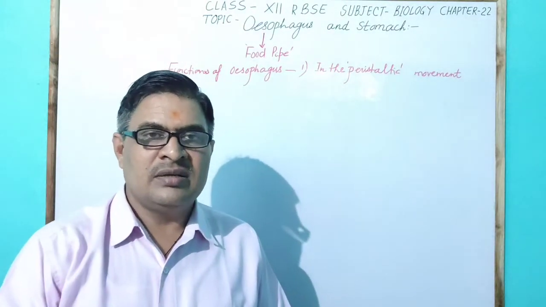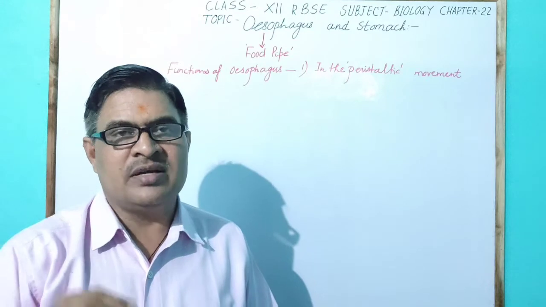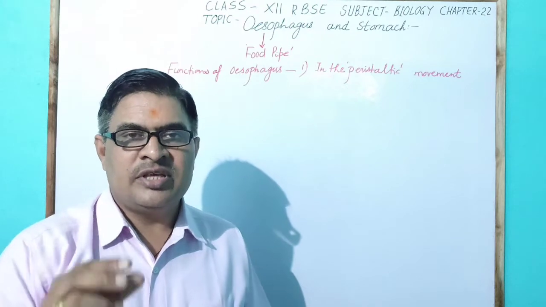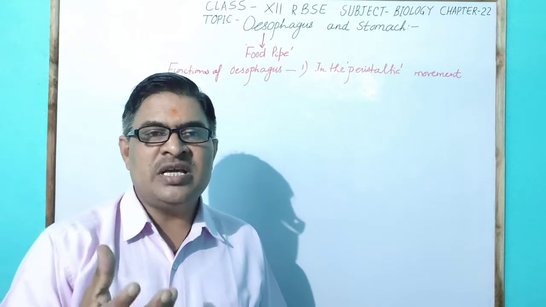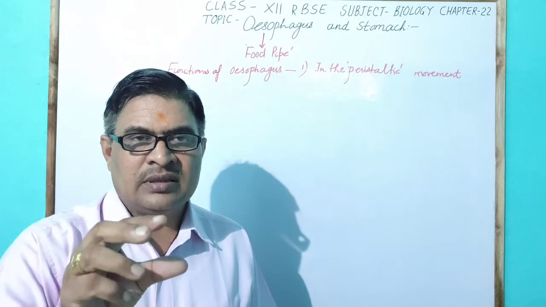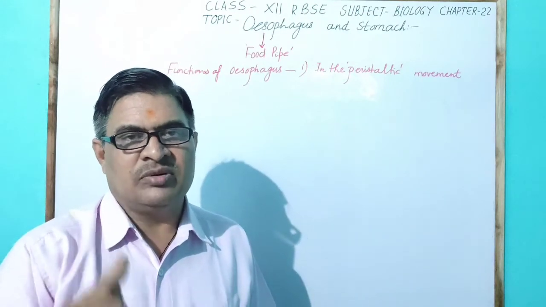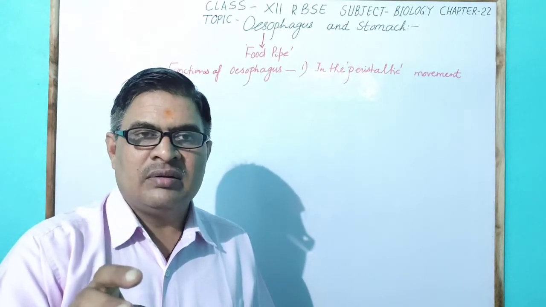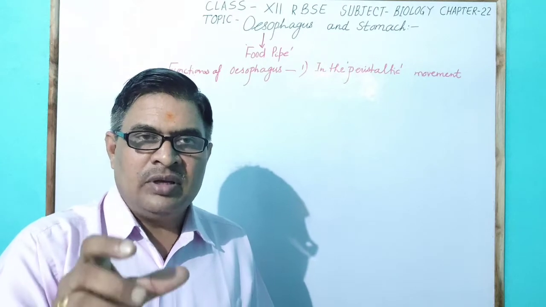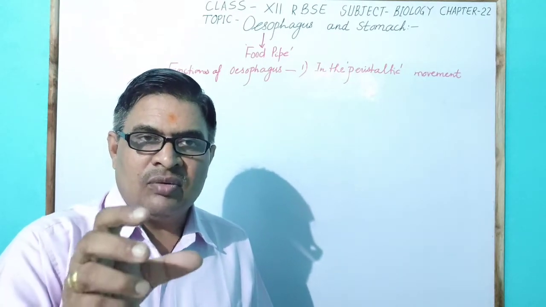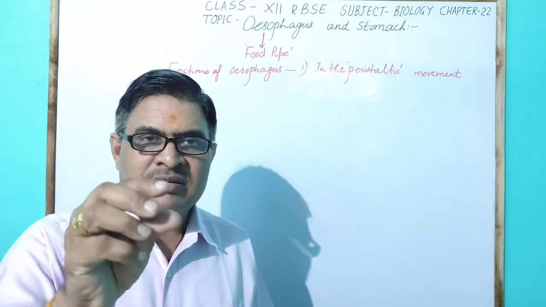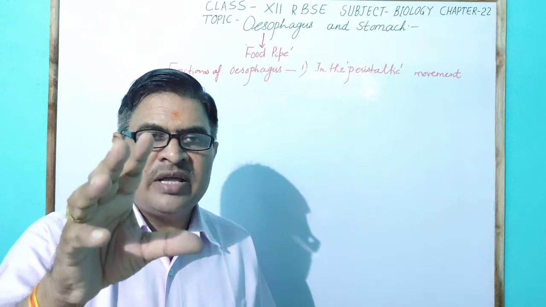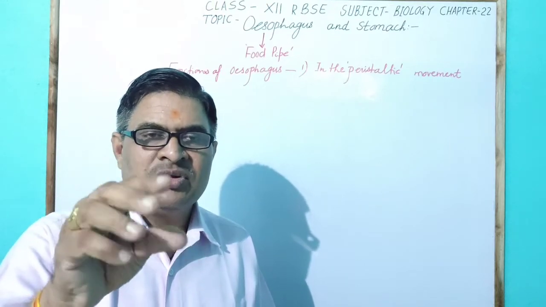When food reaches the oesophagus from the pharynx in the form of a small, semi-solid bolus, the oesophageal wall continues contraction and relaxation faster and faster.